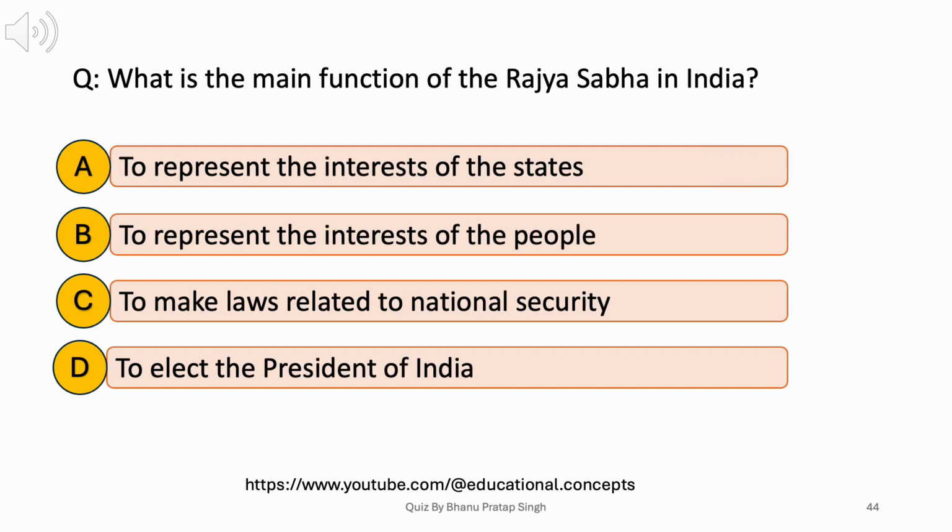What is the main function of the Rajya Sabha in India? A. To represent the interests of the states. B. To represent the interests of the people. C. To make laws related to national security. D. To elect the President of India. Answer: A. To represent the interests of the states.